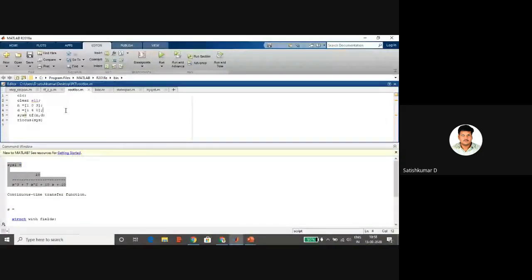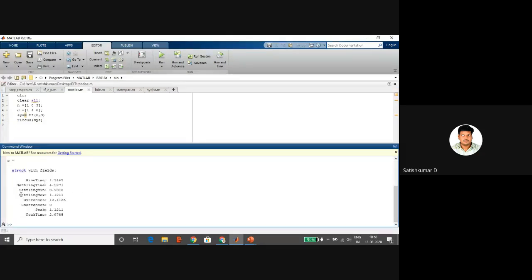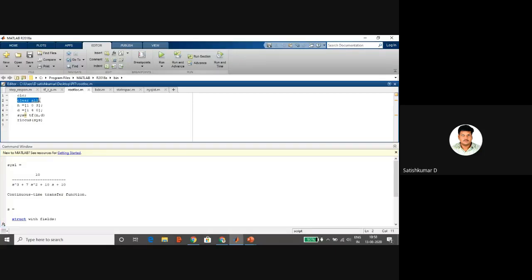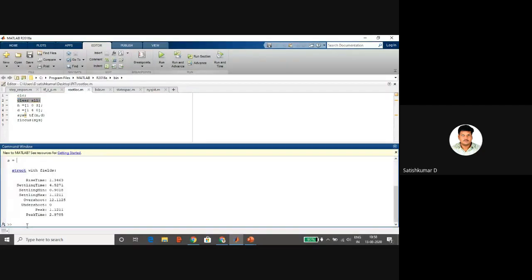So I just typed a small program for finding the root locus. See, the first line, CLC, clears the screen, and clear all clears all the variables. Now this is the second program I am typing. All these variables are already stored in the MATLAB command window as well as the workspace. When I press clear all, I will show you. So CLC, I typed in the command window. Now it clears the screen.